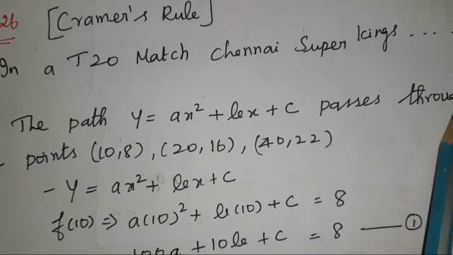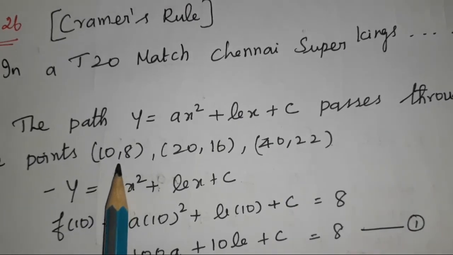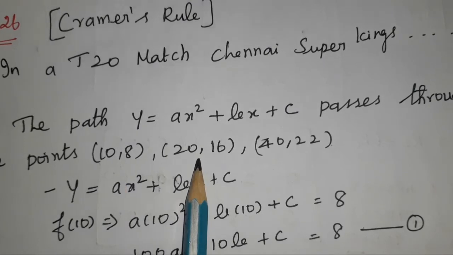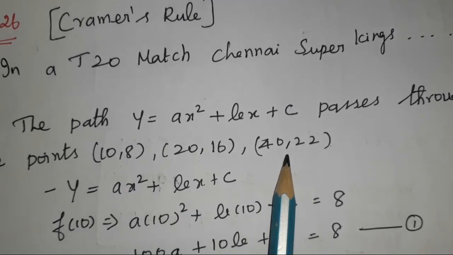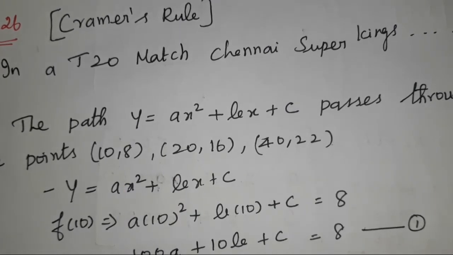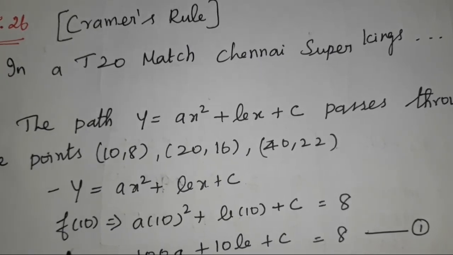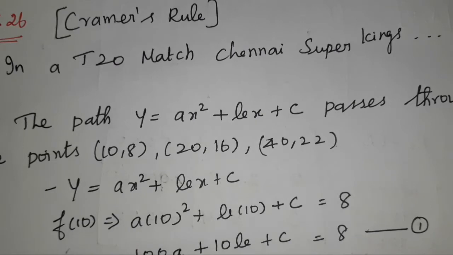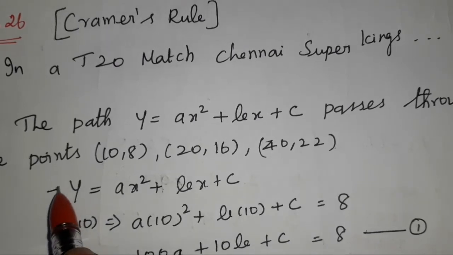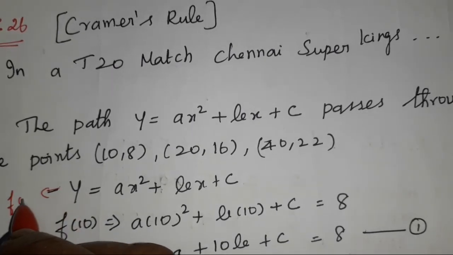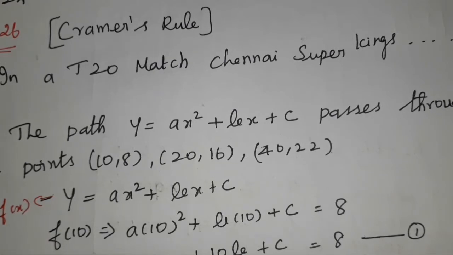What are the points it passes through? The points given are (10, 8), (20, 16), (40, 22). What is the given path? The given path is y equal to ax square plus bx plus c. Y is nothing but f of x.